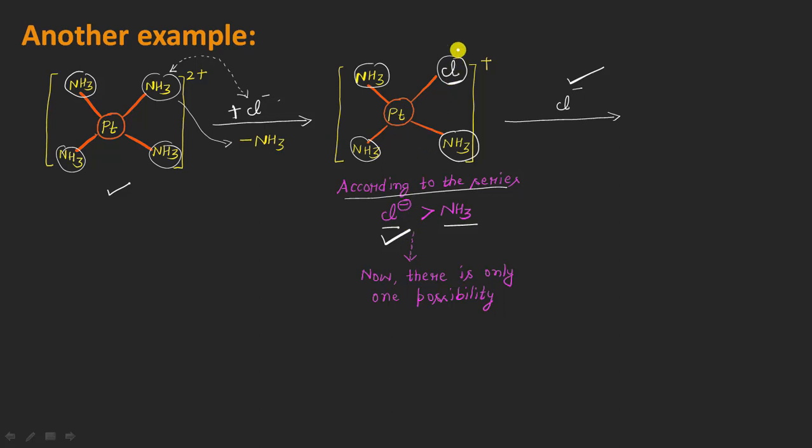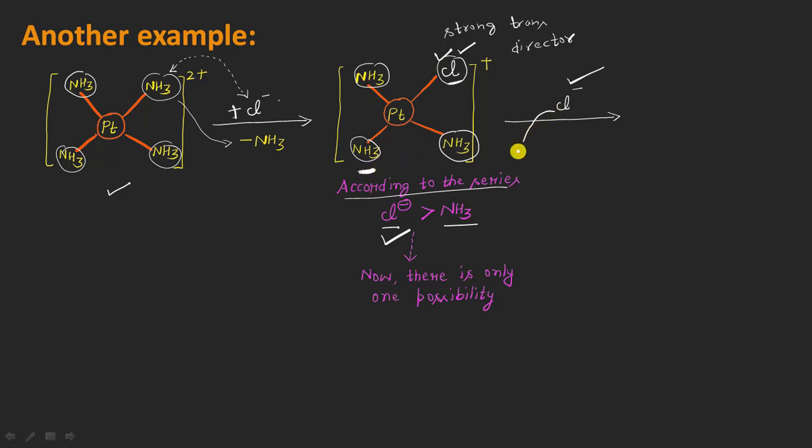So we can locate the chloride present here, such that this chloride ion, being a strong trans director, will be directing the incoming nucleophile, this chloride ion, to a position trans to itself, right? And it is this position here, right?